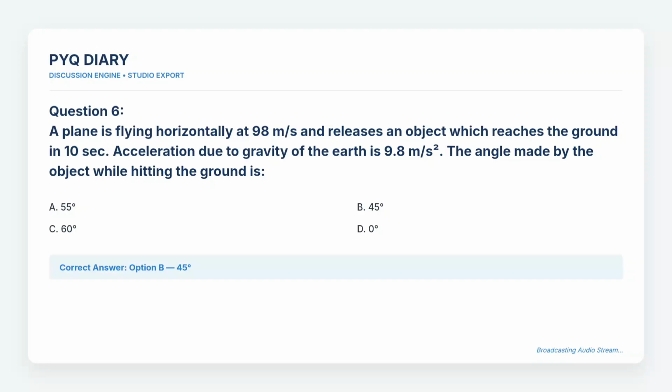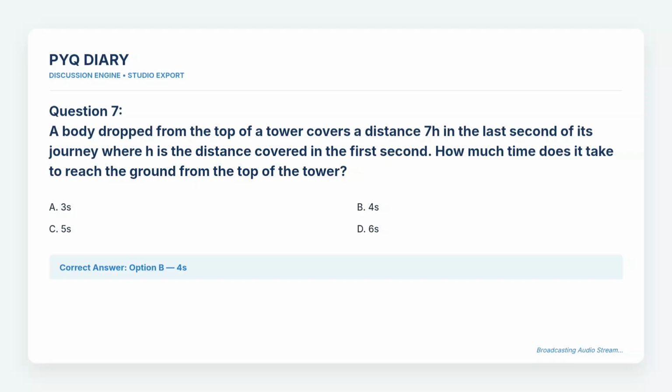Question 6. A plane is flying horizontally at 98 meters per second and releases an object which reaches the ground in 10 seconds. Acceleration due to gravity of the Earth is 9.8 meters per second square. The angle made by the object while hitting the ground is. The choices are A. 55 degrees, B. 45 degrees, C. 60 degrees, and D. 0 degrees. The correct answer is option B. 45 degrees.